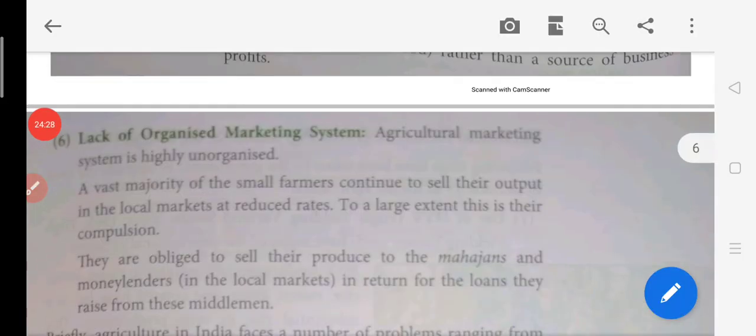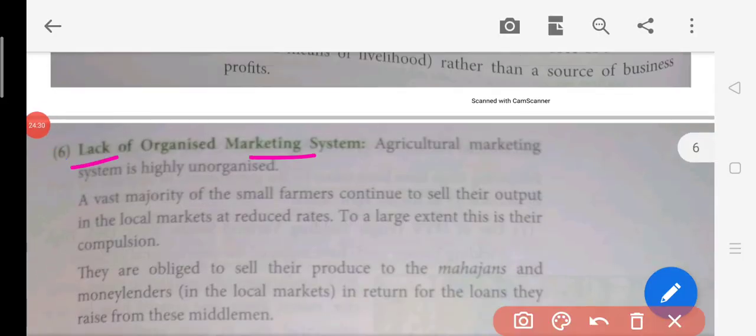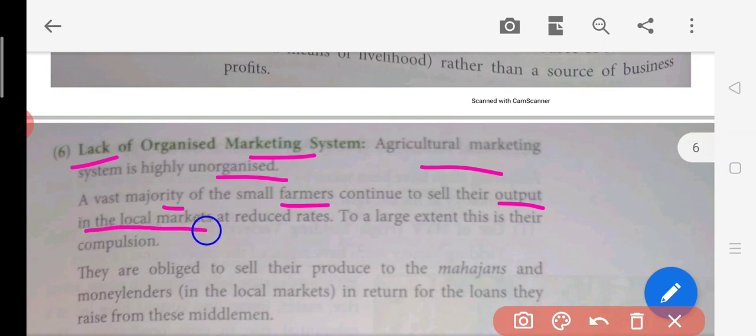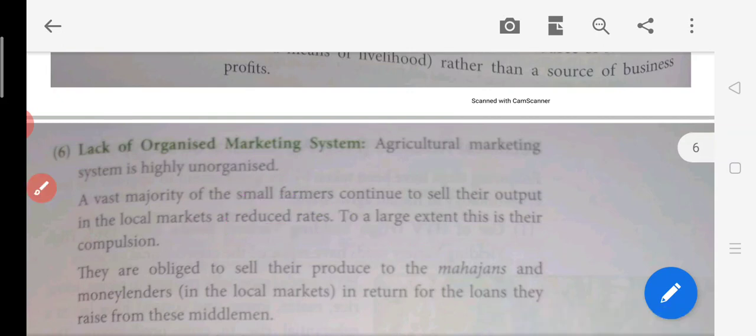Now the sixth point is lack of an organized marketing system. The marketing system of agriculture has been very poor. The agricultural marketing system is not organized properly. So a vast majority of small farmers sell their product in local markets or to traders at very reduced rates. These farmers get a very low rate for their output or production. So this is another problem, and it happens because of this unorganized marketing system where they are being exploited.